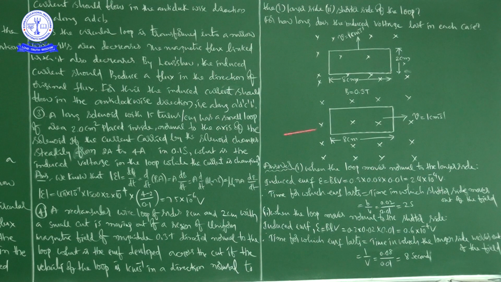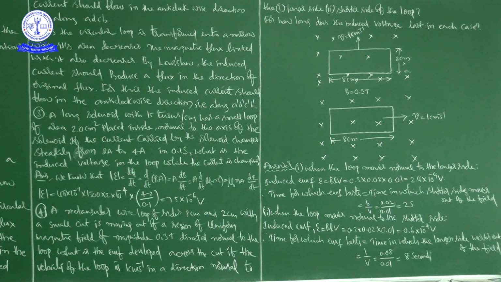A rectangular wire loop of sides 8 centimeters and 2 centimeters with a small cut is moving out of a region of uniform magnetic field of magnitude 0.3 Tesla, capital T, directed normal to the loop.